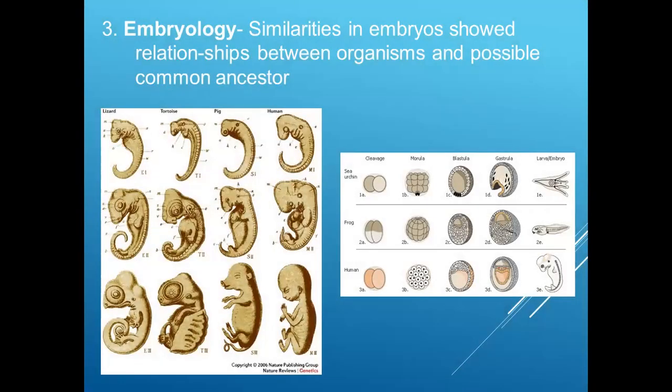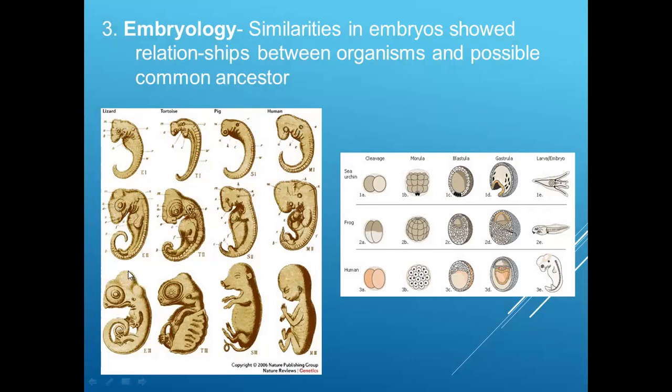The next evidence comes from embryology. Similarity in embryos shows a relationship between organisms and possible common ancestors. If we look at this particular image, this is the embryo of a lizard, this is of a tortoise, this is of a pig, and this is of a human.